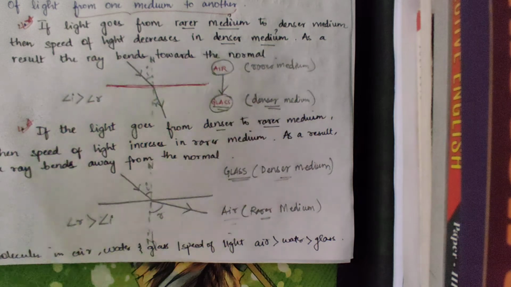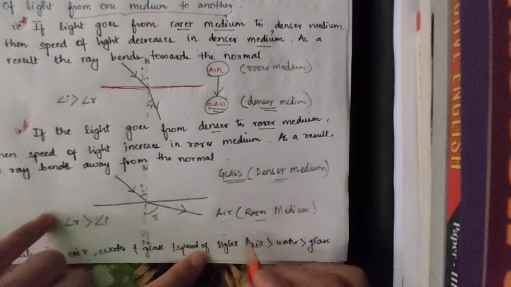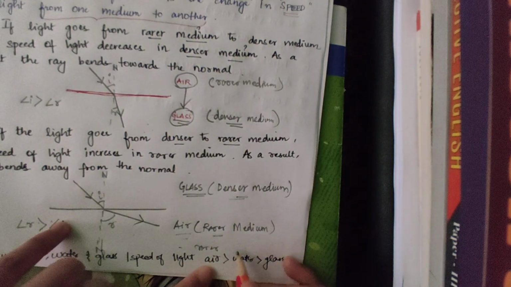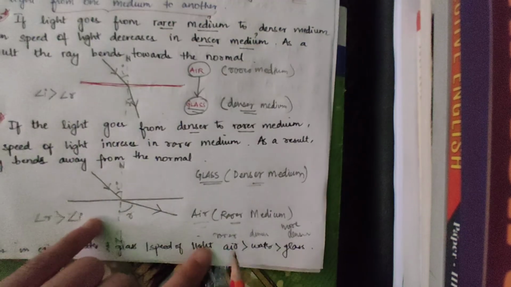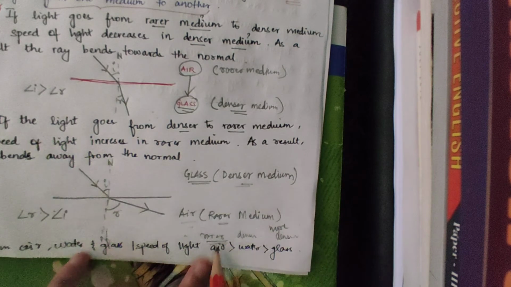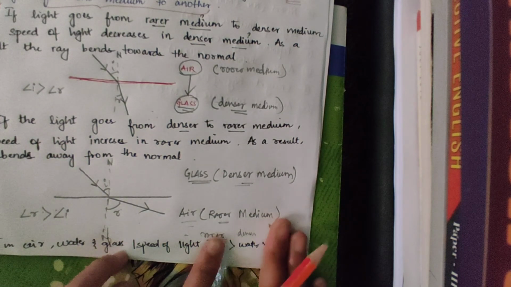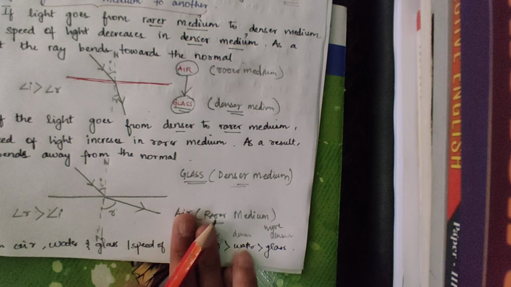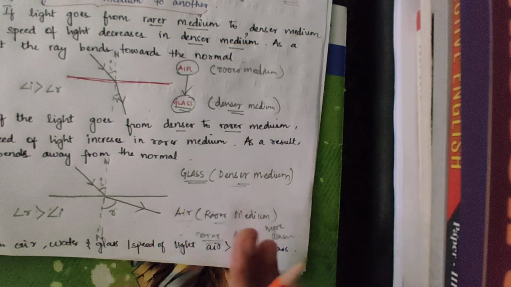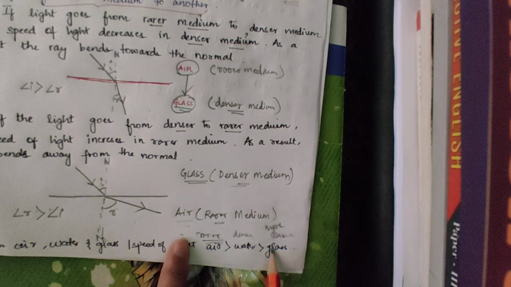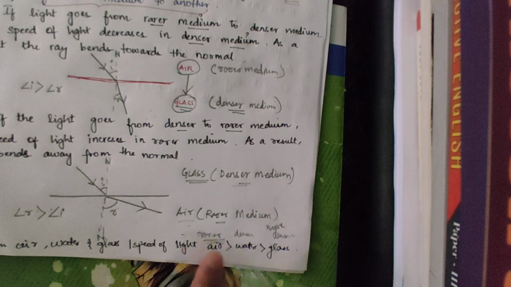So let me discuss the mediums more. I already told you that there are 3 mediums that are going to be discussed in this refraction of light. That is air, which is a rarer medium, water, which is denser, and glass, which is more dense. Air is a rarer medium as compared to water. However, if you take water and glass, water will be a rarer medium than glass, because this is denser, but this is more denser. And in the same way, air and glass: air will be rarer and glass will be denser. Why is this so?